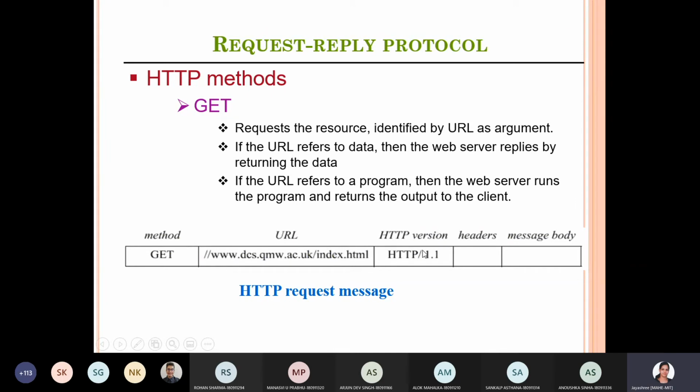Okay, and the HTTP version. This is the message structure actually: method, get, URL, HTTP version, headers, and the body. This is the request message which is sent from your client browser. The client machine's browser is your client machine. So the method used by your browser is get, to send the URL.